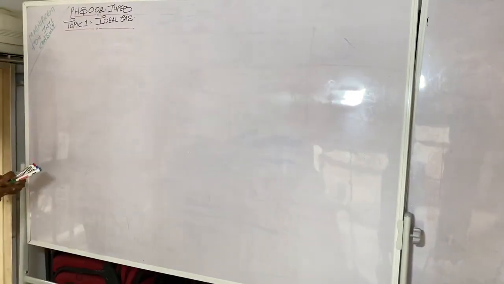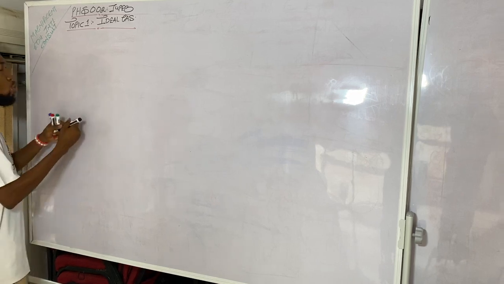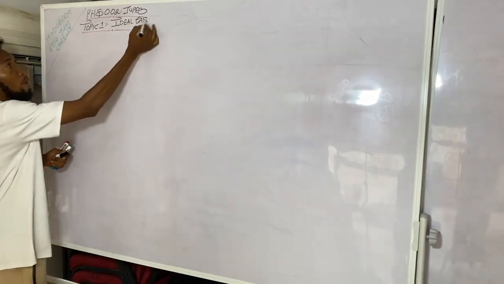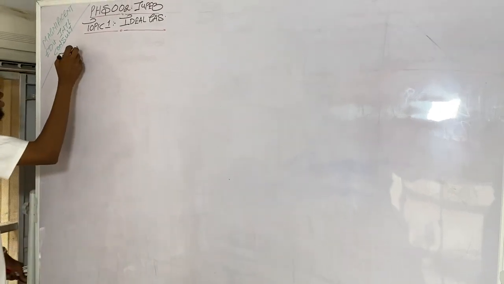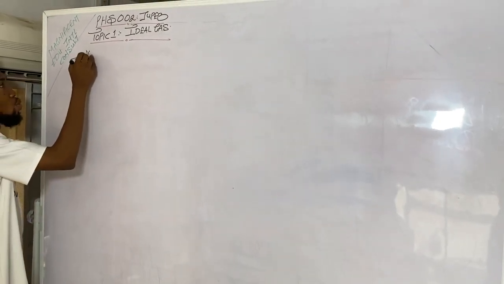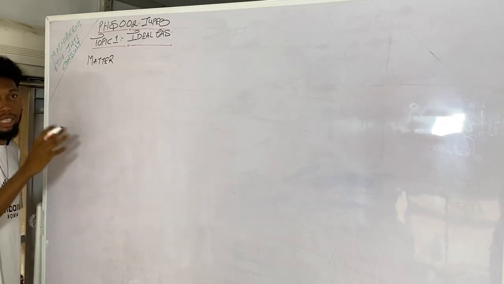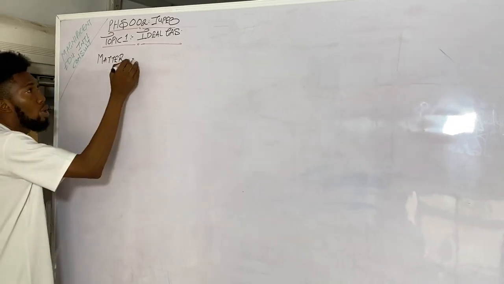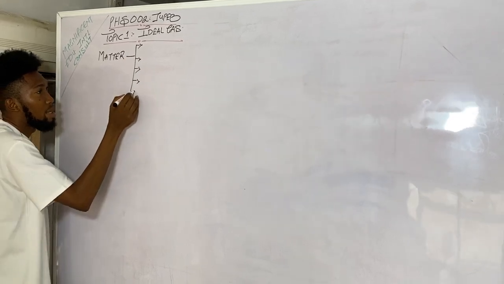Now we have ideal gas laws as the topic for today, but I will actually want to buttress on what this statement here, gas, simply means. Earlier on in previous studies, we were made to understand that matter can exist in three major states, although study has been able to explore more than three major states. Let me just highlight about 5 of these states for us.